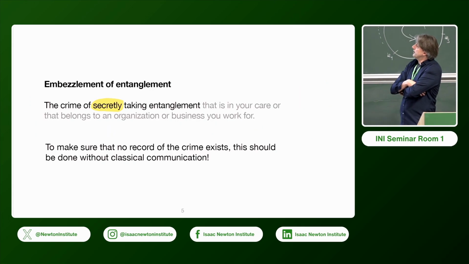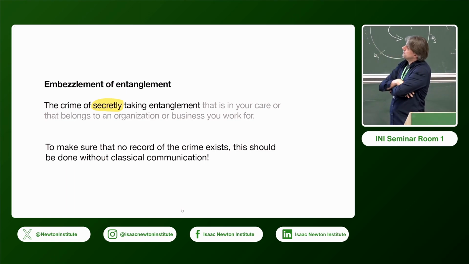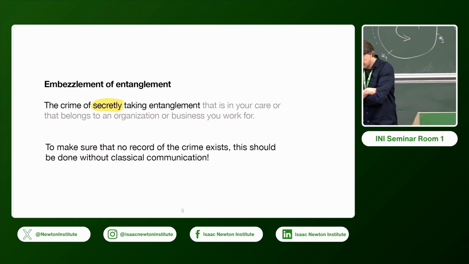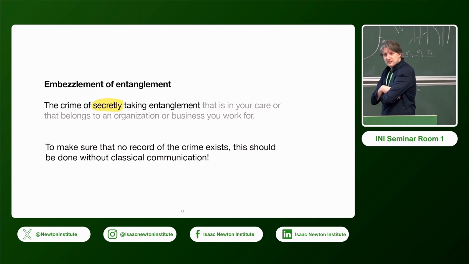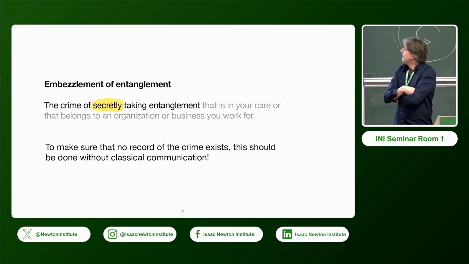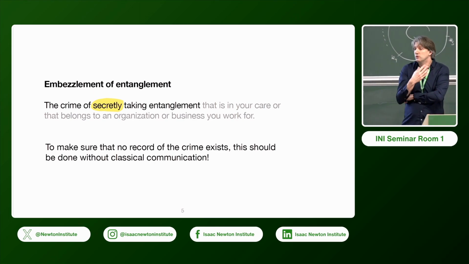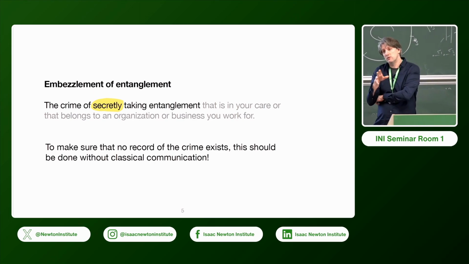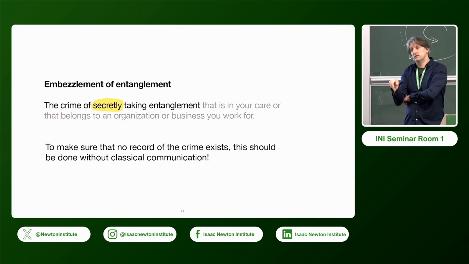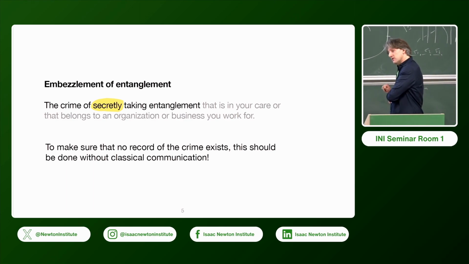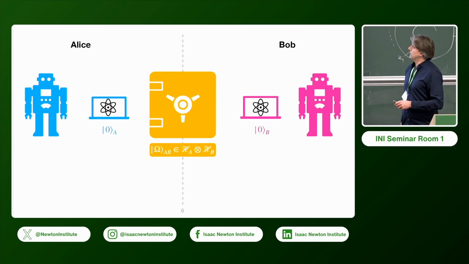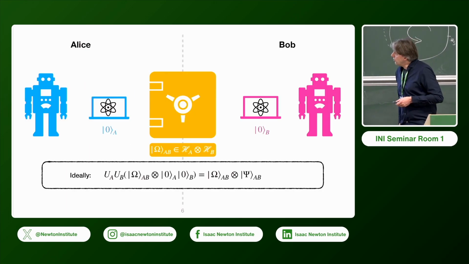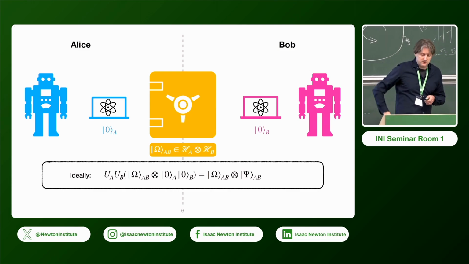And then the important point will be that we want to do something secretly. Secret here means that we want to do this so that no record of crime exists, of our embezzlement of entanglement. This means that we don't want to use classical communication. So we only allow for locally operating on the parts of the Hilbert spaces of the resource and their local quantum systems.